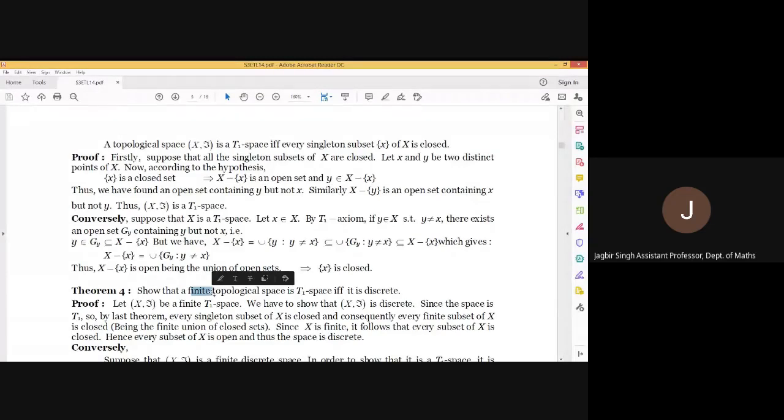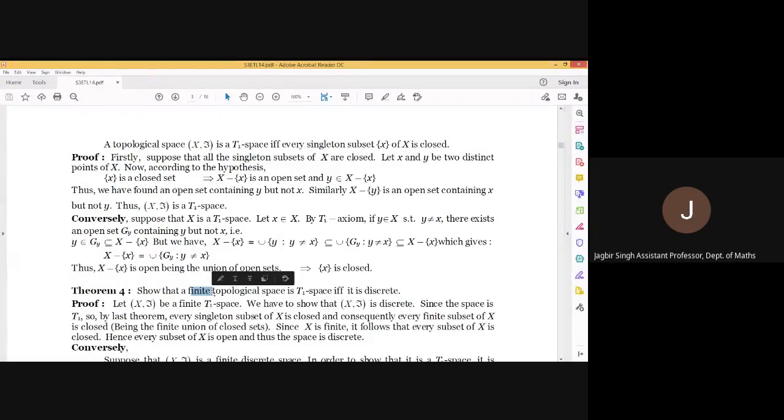So if the whole set is finite, then any subset of this set is also finite. Let Y be a subset, then Y is a finite subset, say it is {A1, A2, ..., An}. So it can be written as the union i from 1 to n of singleton {Ai}, and each singleton is closed. So Y is a closed set.